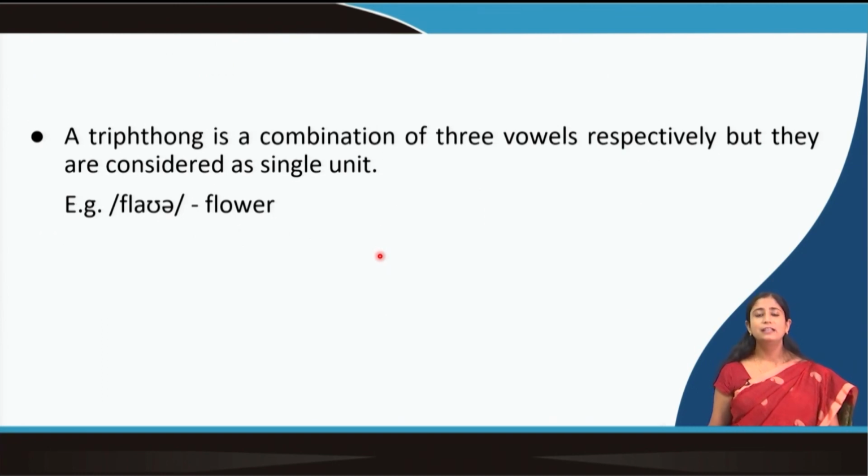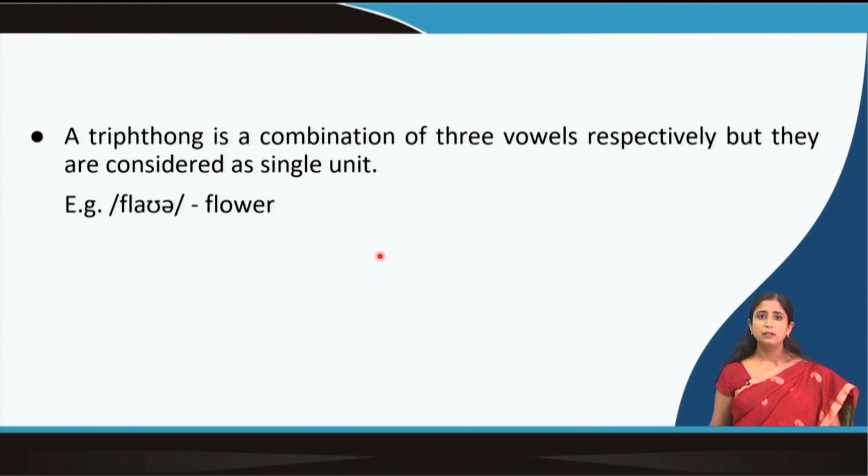Again, there can be combinations of three vowels behaving as one unit. So, a triphthong is a combination of three vowels which come together and behave as a single unit. The features are the same as for diphthongs, but here we see three vowels coming together instead of two. So, words like flower.